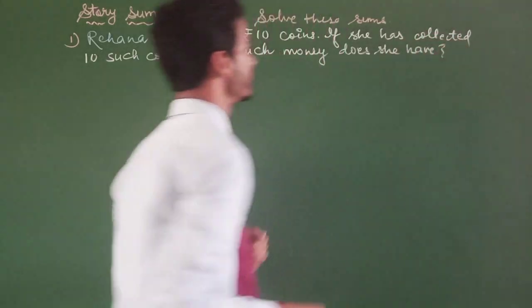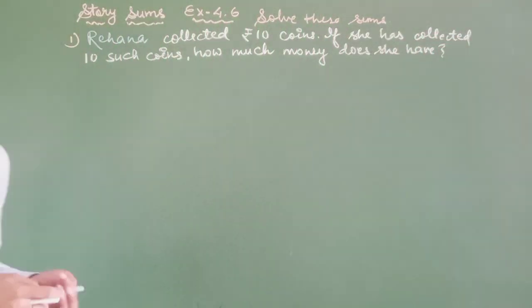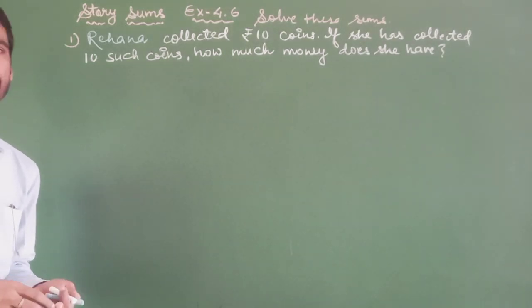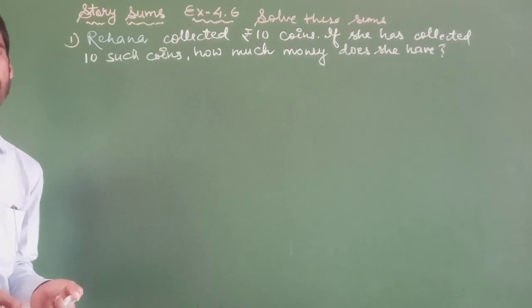The question is Rihanna collects rupees 10 coins. If she has collected 10 such coins, how much money does she have?